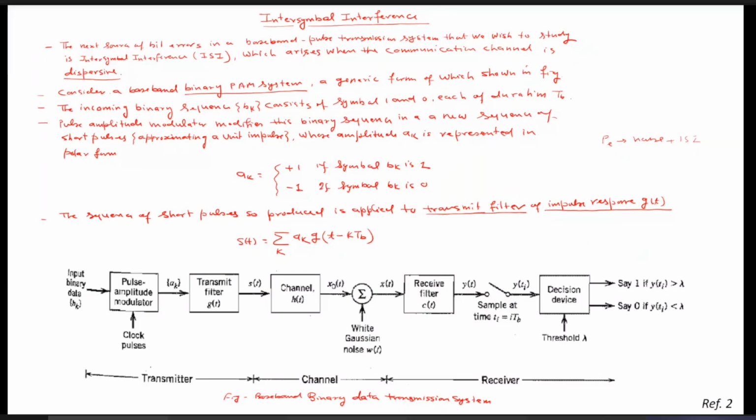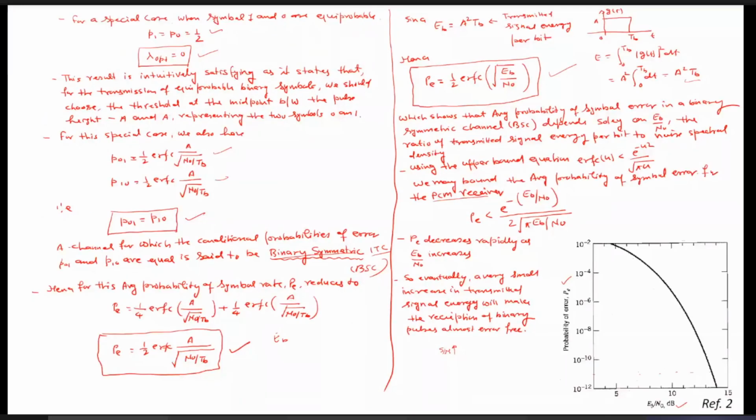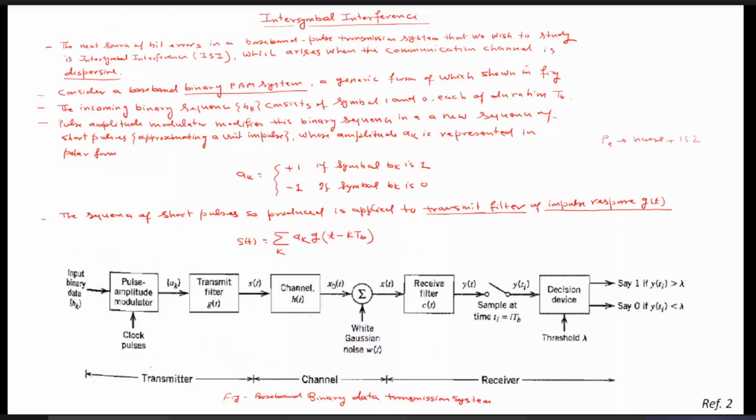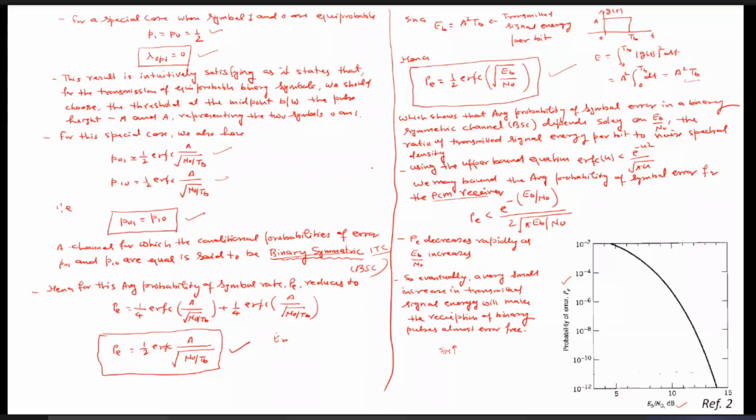Just to recap the discussions we have done till now: we have only considered the effect of the noise, and we had not considered the effect of inter-symbol interference. Now we are going to consider it. While discussing the effect of the noise, we have seen that if we have equal a priori probability of occurrence of 1 and 0, then P0 equals P1, equals half. And then we calculated the threshold level that we need to set at the receiver to make the decision. That is called the lambda optimum value.